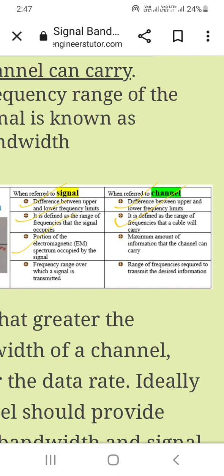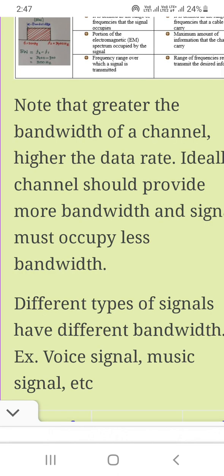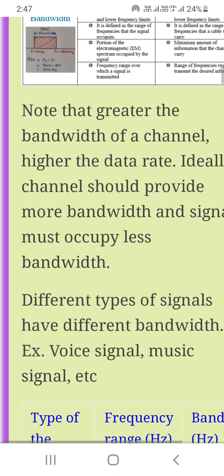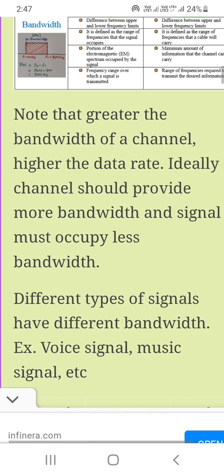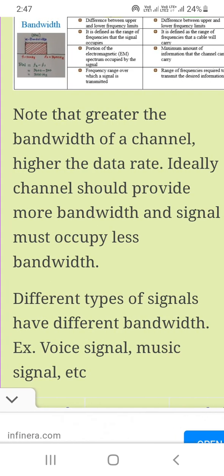Signal bandwidth is the portion of the electromagnetic spectrum occupied by the signal; channel bandwidth is the maximum amount of information that the channel can carry. The signal bandwidth is the frequency range over which the signal is transmitted, the range of frequencies required to transmit the desired information. Note that the greater the bandwidth of the channel, the higher the data rate. Ideally, the channel should provide more bandwidth, while the signal must occupy less bandwidth.